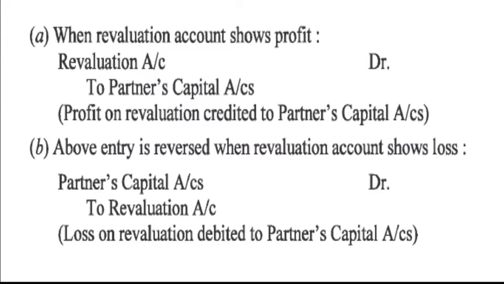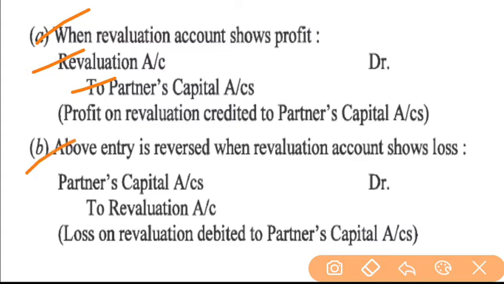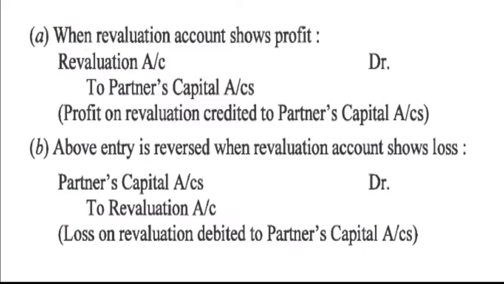Now let us see if there is any profit or loss in revaluation account. If there is profit, when revaluation account shows profit, the journal entry will be revaluation account debit to partners' capital accounts. Partners' capital means if there are three partners A, B and C, we will write A's capital, B's capital and C's capital. And if there is any kind of loss in revaluation account, we will write partners' capital account debit to revaluation account. Like this we will generalize the profit and loss which will be there in revaluation account.